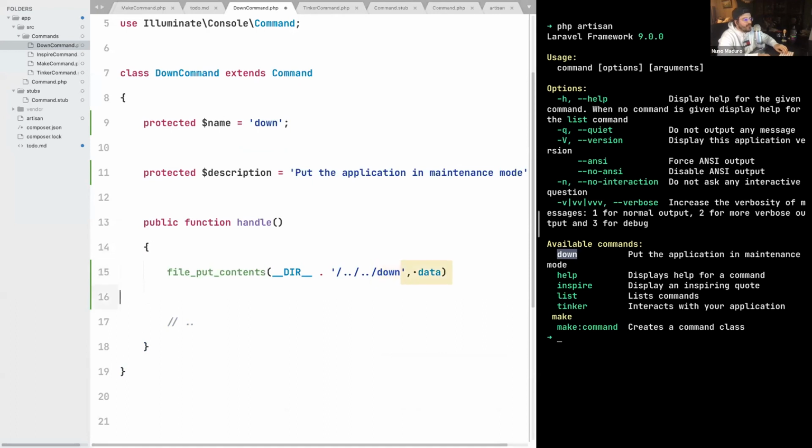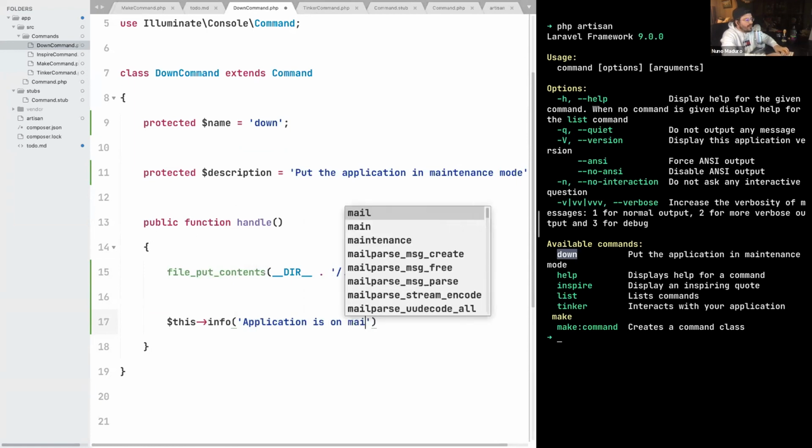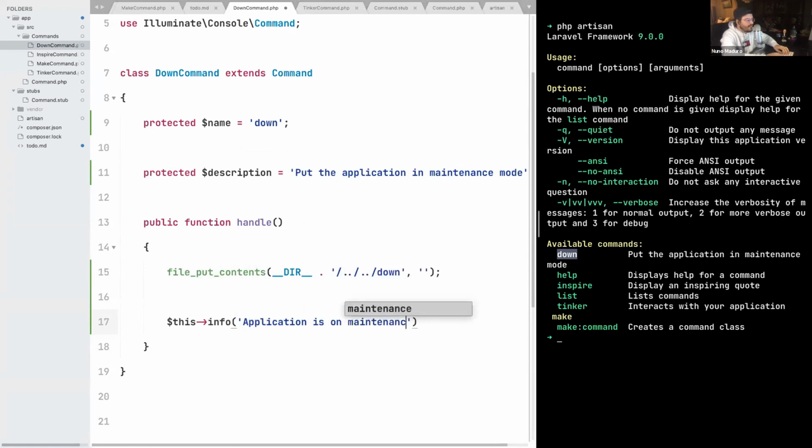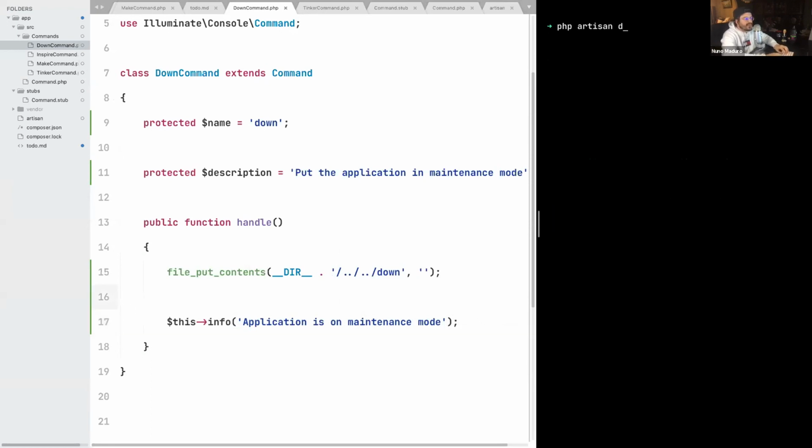Once we put the file, we can say that the file content is actually an empty string. Then we can give feedback to the user saying that the application is in maintenance mode, just like that. All right, let's execute this one, php artisan down.